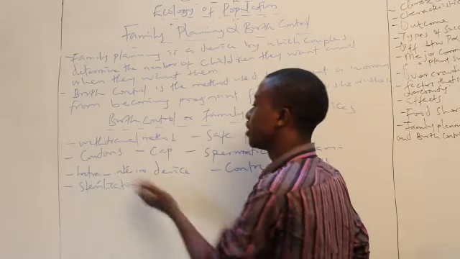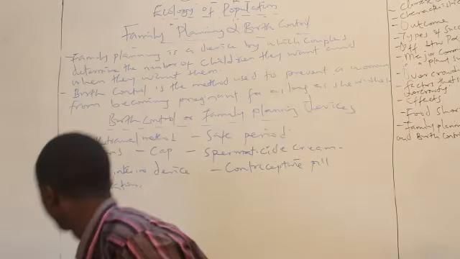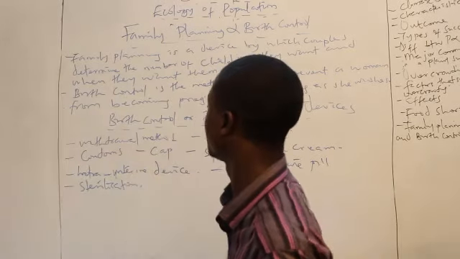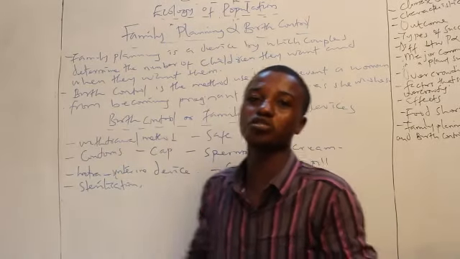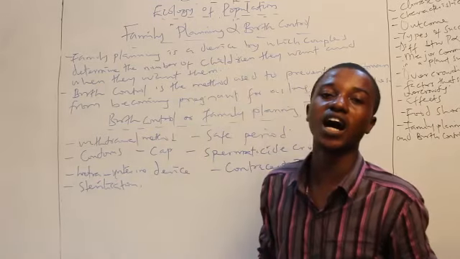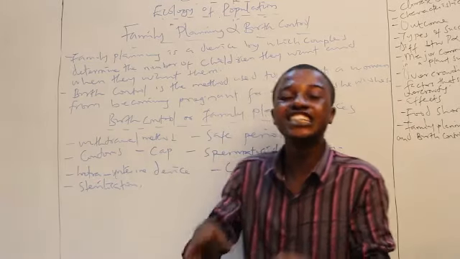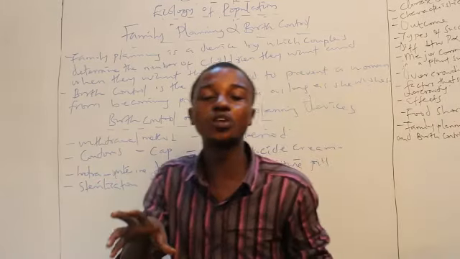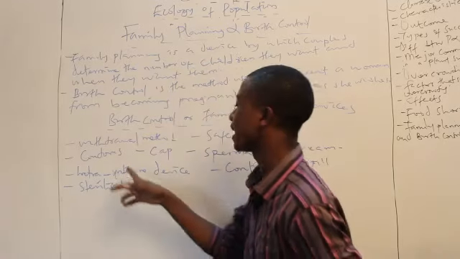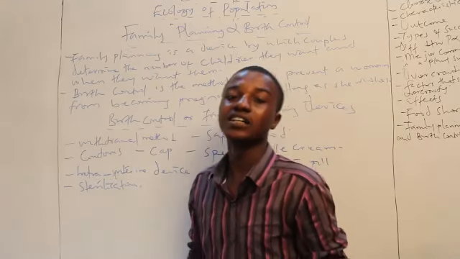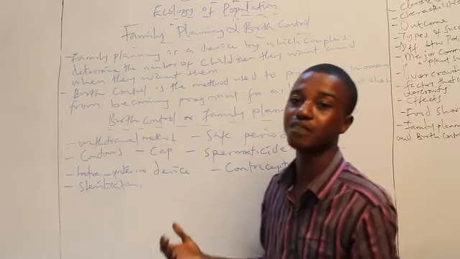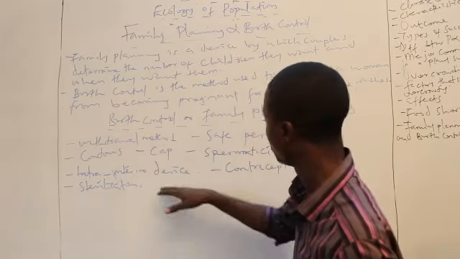We also have the intrauterine device. It is a particular structure, a complex structure that will be injected, or it will be positioned into the female vagina. As long as a woman has this, she will not be pregnant. Despite copulation or every other thing by the man towards her, she will not be pregnant.